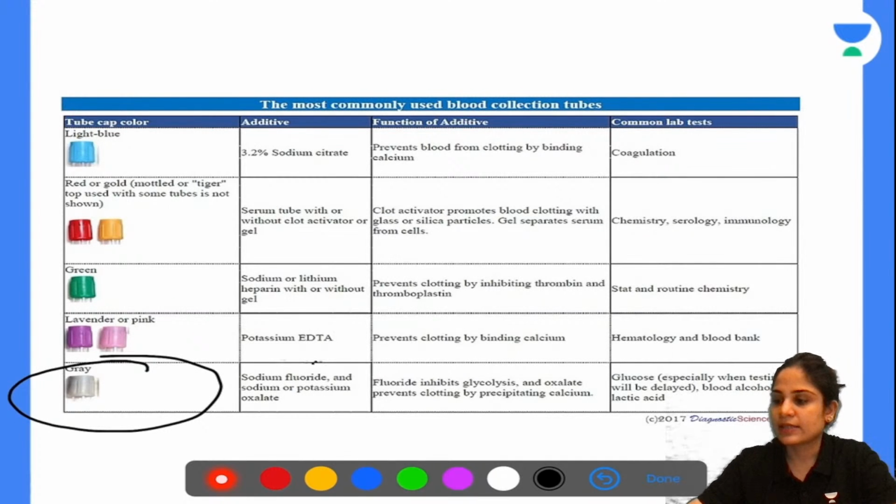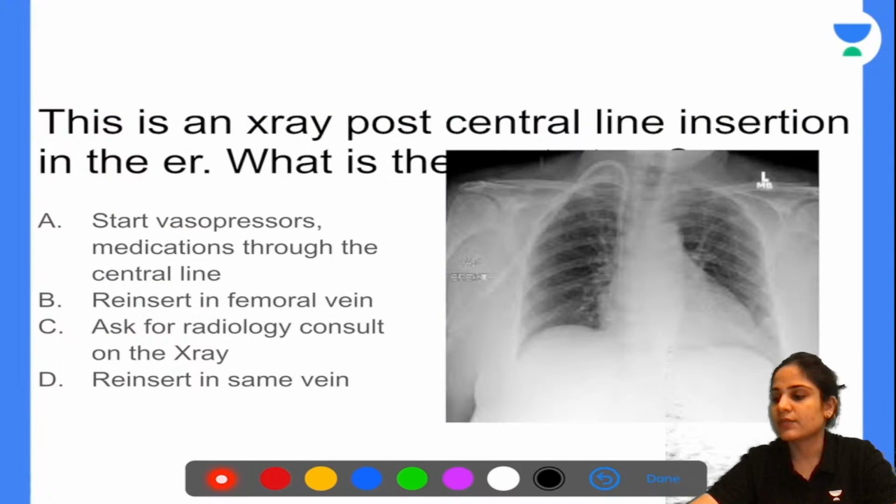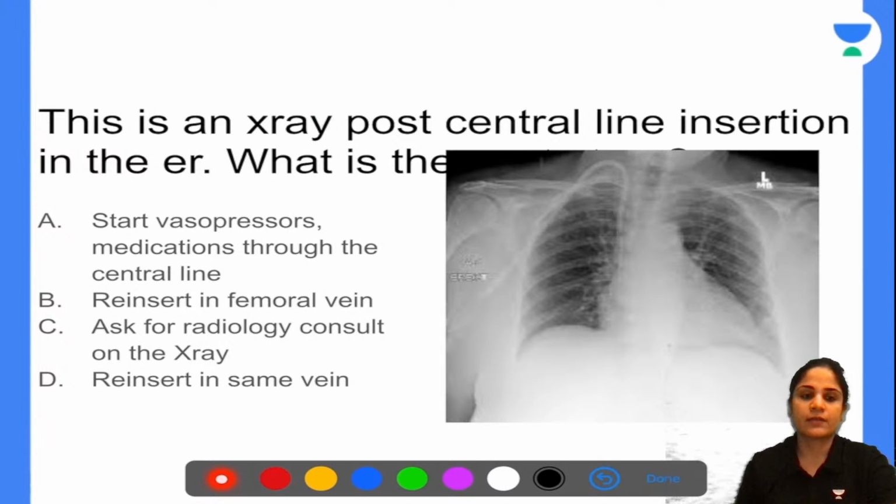Alright, next one. This is an X-ray post central line insertion in the ER. What is the next step? Start vasopressor medications through the central line, reinsert in the femoral vein, ask for a radiology consult on the X-ray, or reinsert in the same vein.